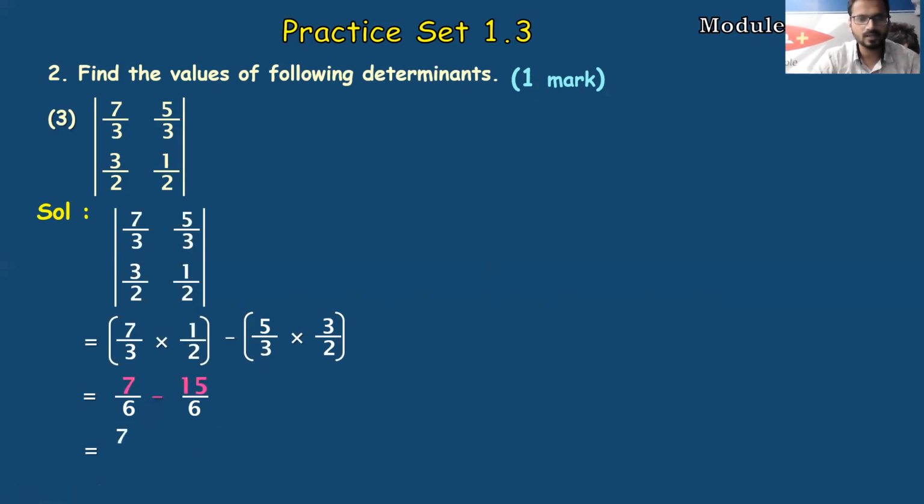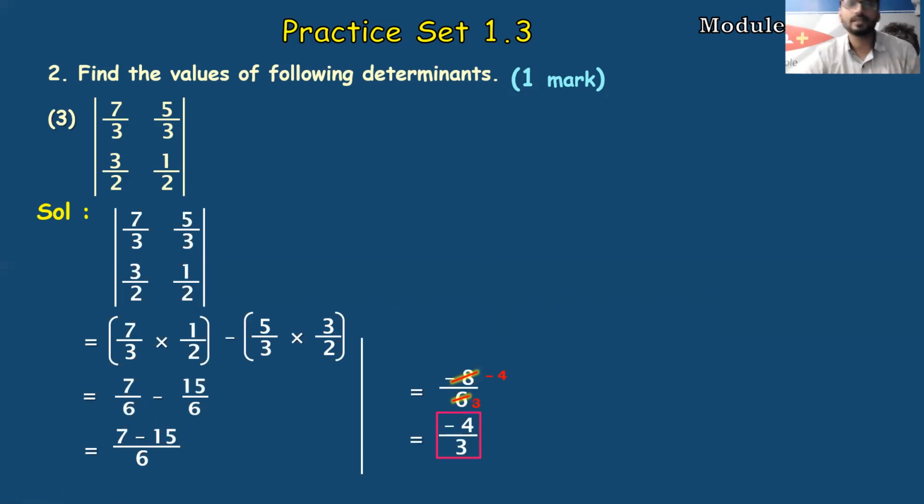So 7 minus 15 is minus 8, upon 6. 2 ones are 2, 3 twos are 6, and 2 fours are 8. So minus 4 by 3 is your final answer.